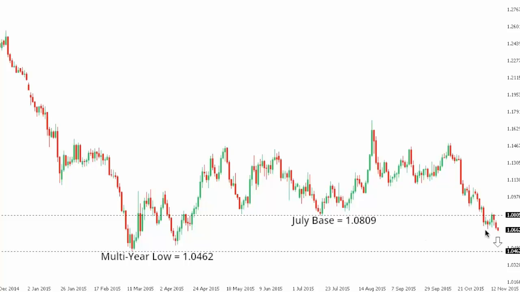Euro dollar. So the euro remains under pressure with the market now closing in on a retest of that critical multi-year low from March at 104.62. At this point, any rally should be very well capped ahead of 110, while ultimately only back above the 113 area would compromise the immediate bearish outlook in the euro.